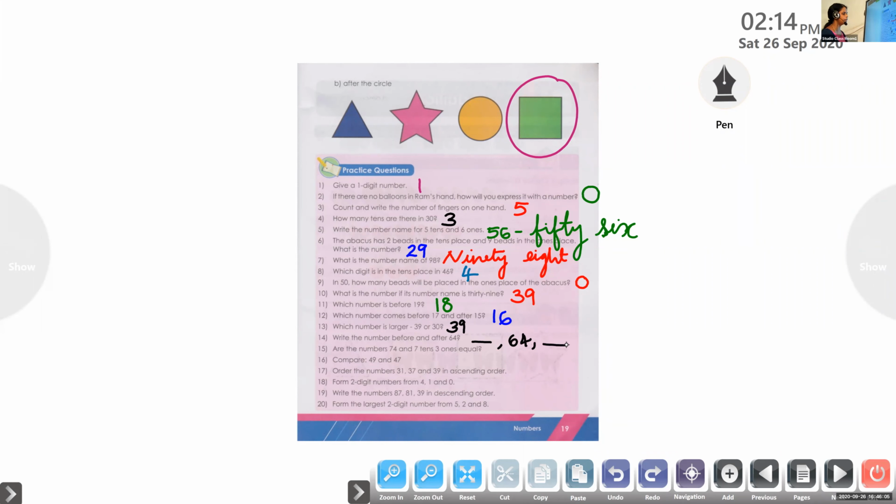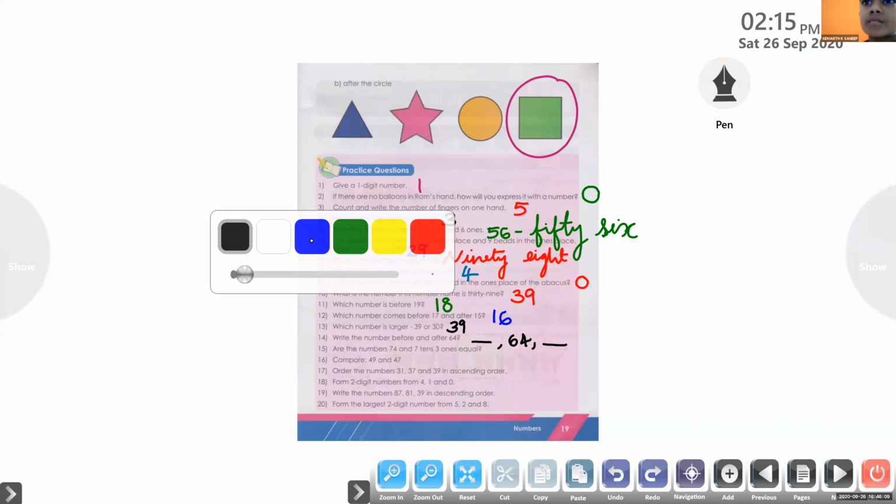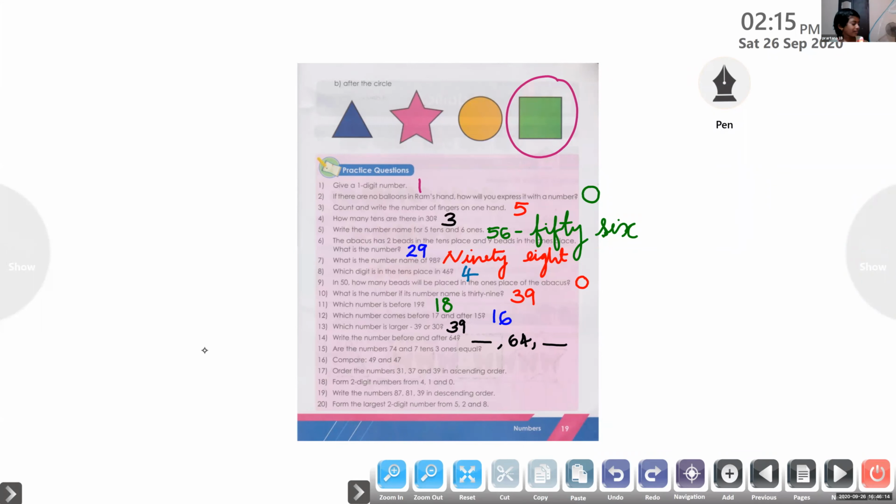Before 64 we have, which number before 64? 63. So 63. After 64 we have 65. Very good, Anaya. Very good. So 63, 64, 65. So before 64, 63. After 64, 65.